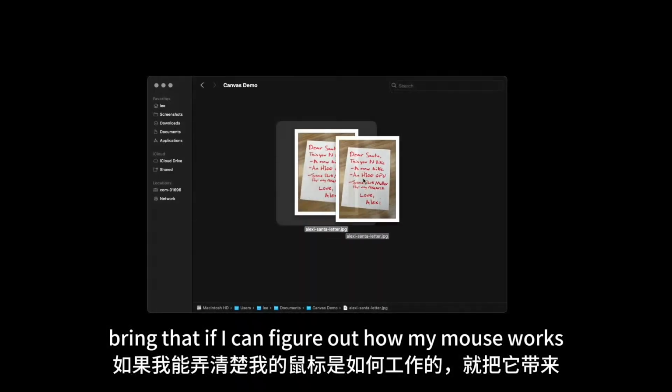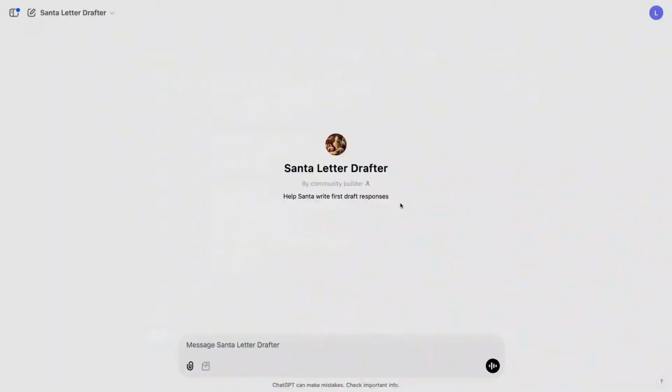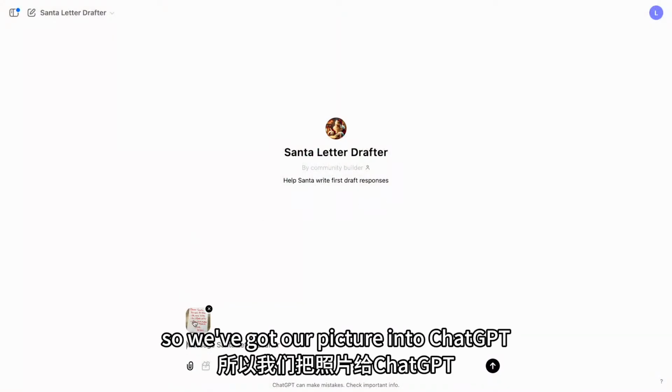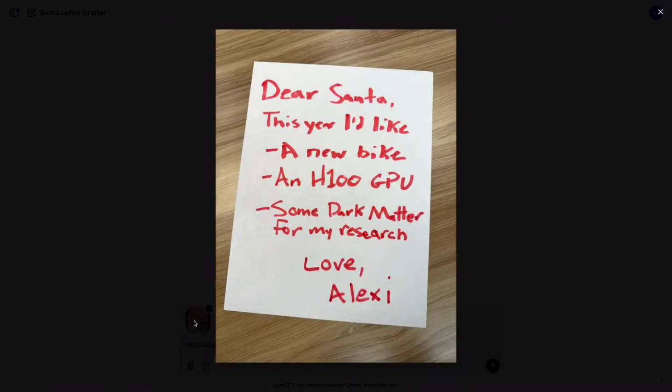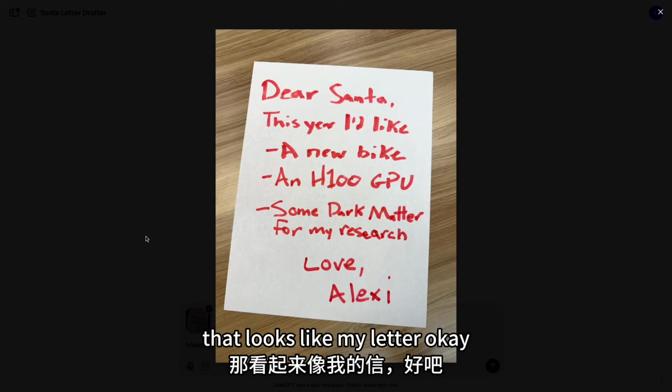So let's bring that in, if I can figure out how my mouse works. OK, there we go. So we've got our picture into ChatGPT. Let's open it up real quick just to get a look. A bike, a GPU, and some dark matter. That tracks. Yeah, that makes sense. That looks like my letter.